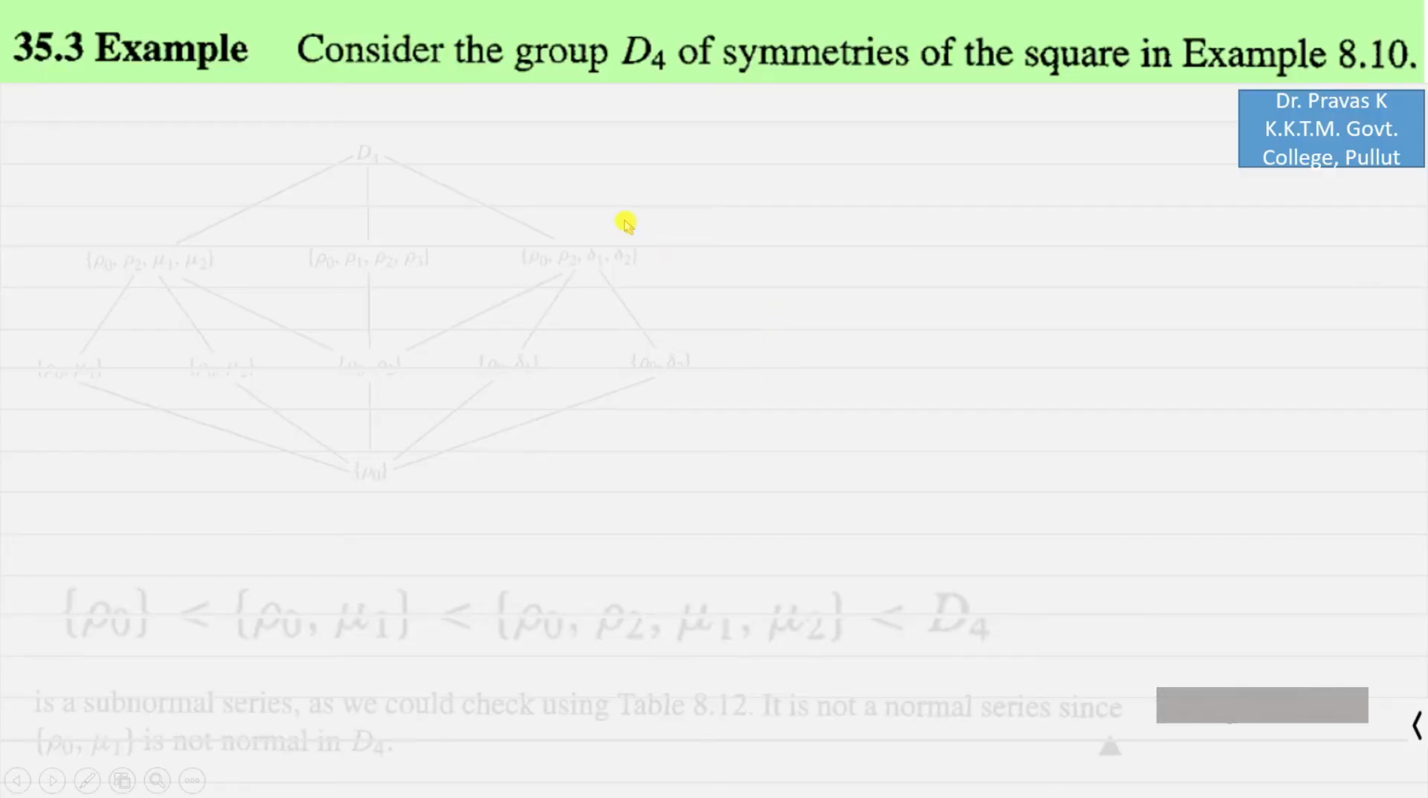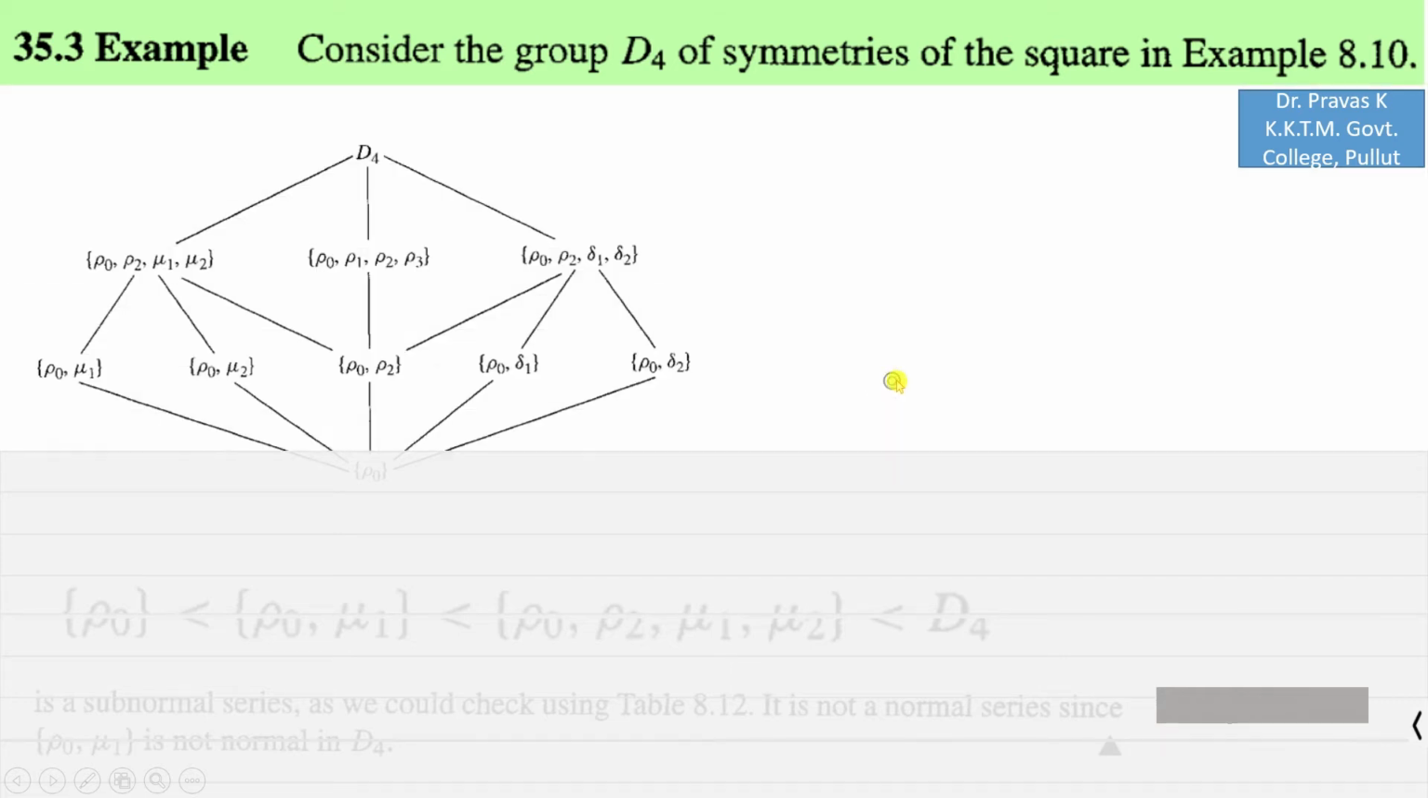Now we will see an example of a subnormal series which is not a normal series. For that we consider the group D4 of symmetries of the square which we have seen in example 8.10, and there you can have the subgroup diagram. So if you select any of the sequences of subgroups from the identity element to D4, then you will have a subnormal series.